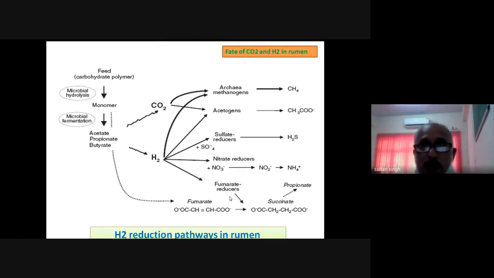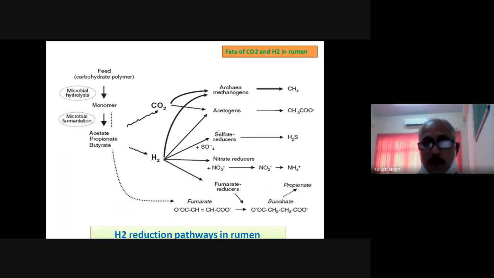Because if we are using the pathway where the archaea or methanogens participate, using carbon dioxide and hydrogen, this is the pathway of utilization of hydrogen, and in that case methane is produced. If we increase the concentration of acetogens, the carbon dioxide and hydrogen utilized by the acetogens is not converted to methane, but produces acetate instead,